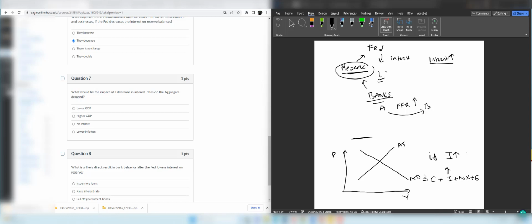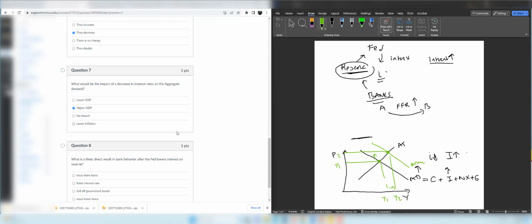When investment increases, AD increases. Therefore, AD is going to shift to the right. This is going to be the new AD. With this new intersection compared to the old one, let's say this is P1 and now this is P2, we see an increase in prices, but also an increase in output, Y1 to Y2. Therefore, we will have higher GDP because of lower interest.